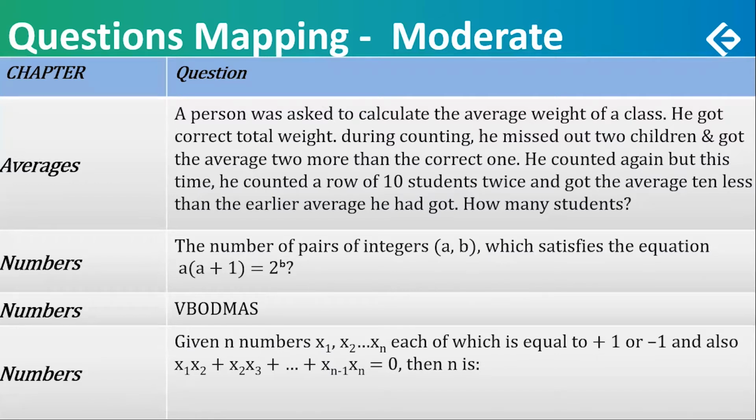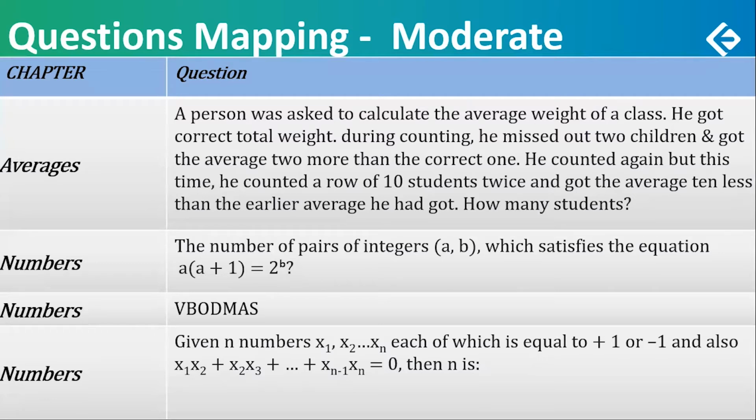The number of numbers had a lot of questions. 3 moderate, 4 out of them were easy. 3 moderate. The number of pairs of integers A, B which satisfies the equation A multiplied by A plus B, A plus 1 is equal to 2 raised to B. I just hope you notice that it was a power, a superscript, 2 raised to B. So it has to be a power of 2. A slight thinking and not very difficult.